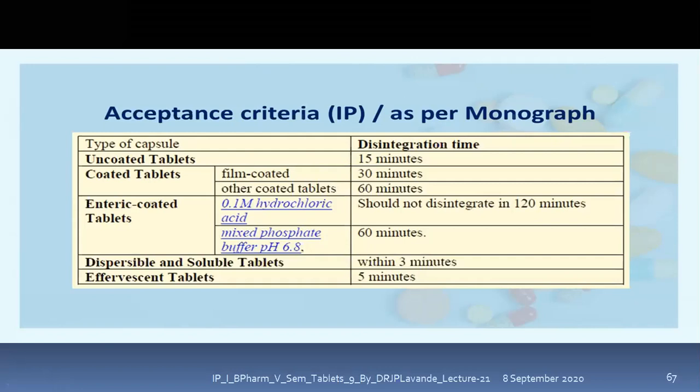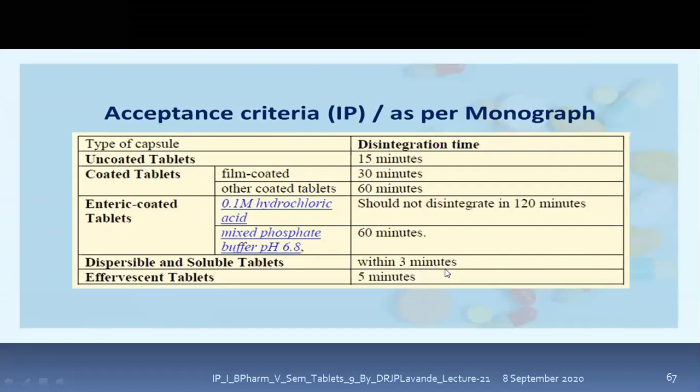So in order to reach the intestine, it requires at least 2 hours after taking it. So for 120 minutes, it should not disintegrate. And if we are using phosphate buffer of pH 6.8, then in such a medium, it should not disintegrate within 60 minutes.